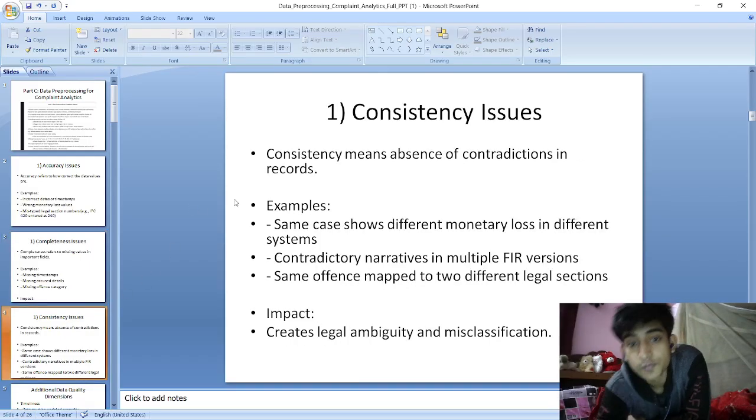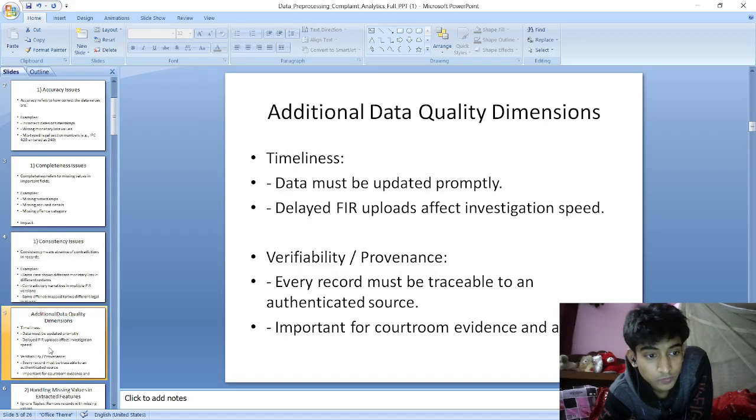Next is consistency issue. Consistency means absence of contradiction in records. If two records are saying different things, then the two records are inconsistent. This should not be in the dataset. For example, the same case shows different monetary loss, contradictory narratives in multiple FIR versions, or the same offense mapped to two different legal sections. This is very wrong. The impact is that it creates legal ambiguity and misclassification.